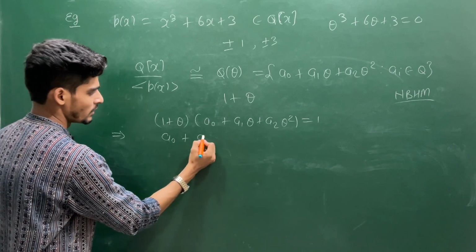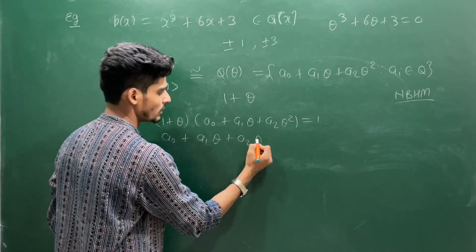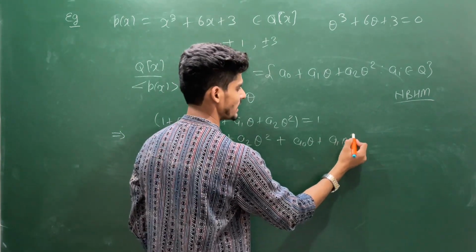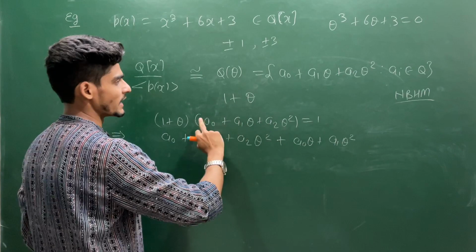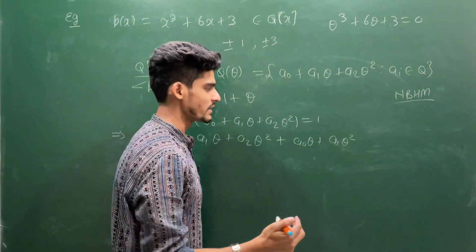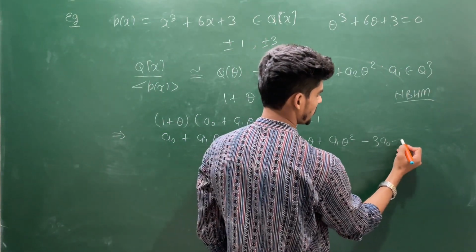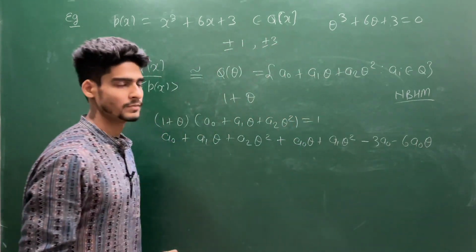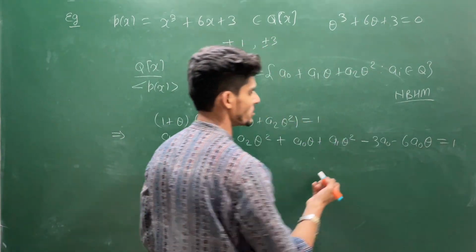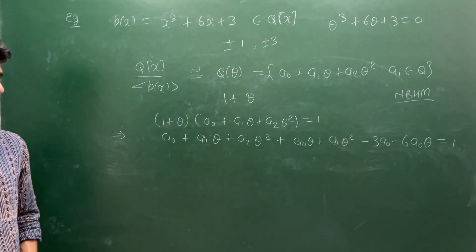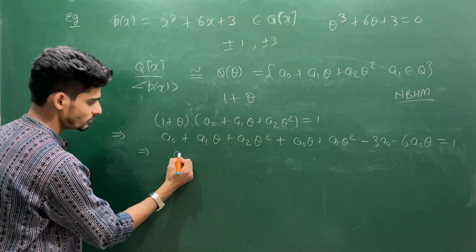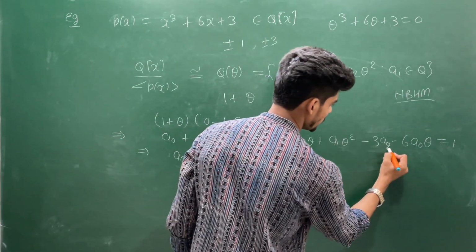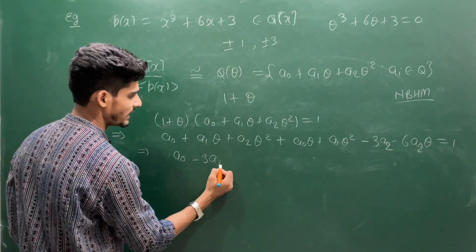You will have a0 plus a1 theta plus a2 theta square plus a0 theta plus a1 theta square plus a2 theta cube, but theta cube can be written as minus 3 minus 6 theta. So this is minus 3 a2 minus 6 a2 theta you will have, and this is equal to 1. Now you compare the constant term, the coefficient of theta and theta square. So this will give you a0 minus 3 a2 is equal to 1.